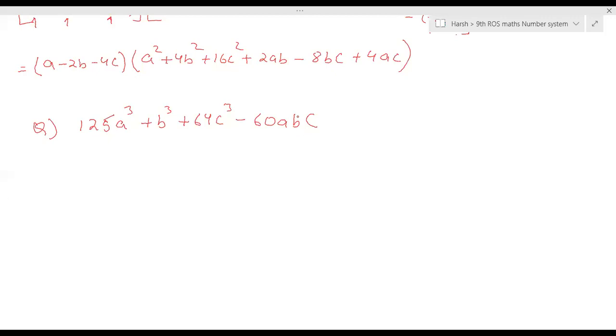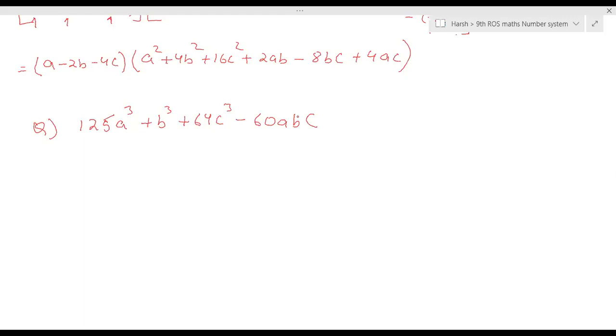Done. Raise your hand. Yes, Ayush, tell me your answer. So the answer is 5a plus b plus 4c. In other brackets, 25a square plus b square plus 16c square minus 5ab minus 4bc minus 20ac.